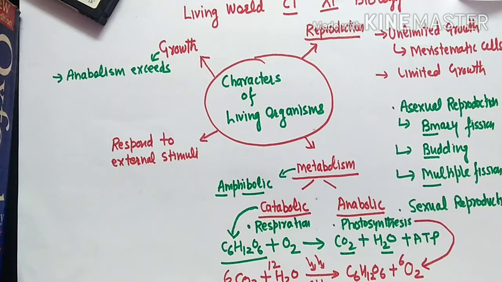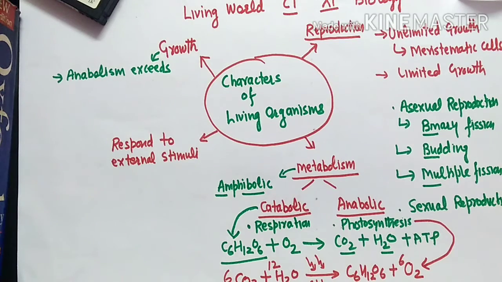Based upon those characteristics, we can call them living organisms. There will be n number of other features which could be studied, so based upon these characters, we can say that organisms are living or non-living.